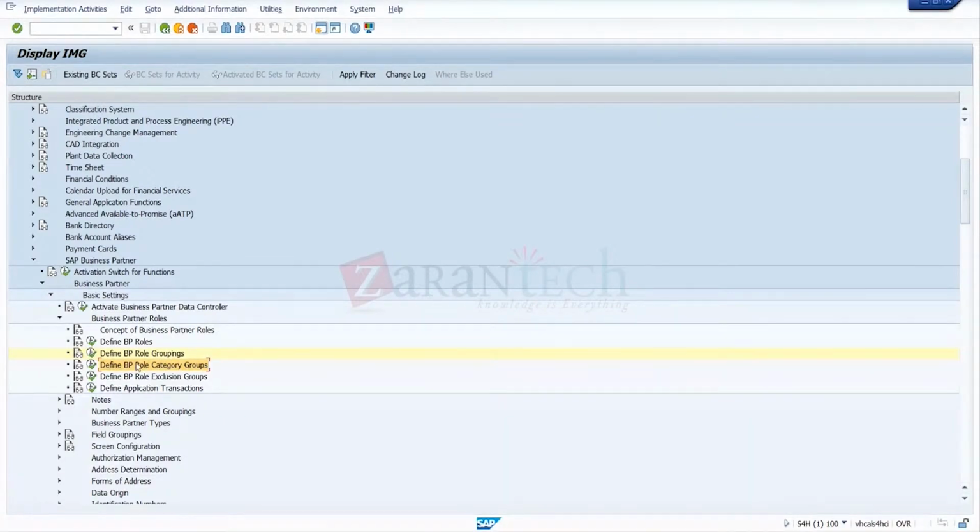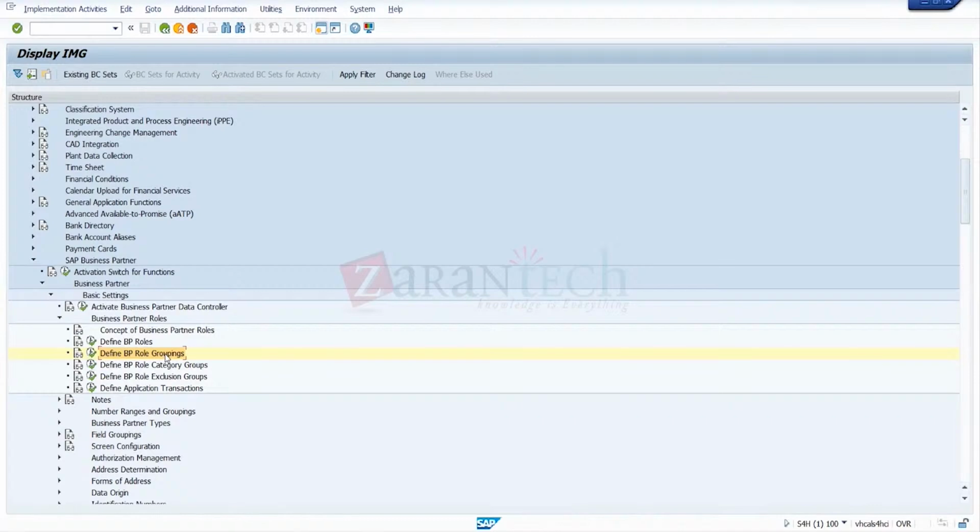This category group is like that, but the role groupings do not have any direct impact on customer master creation. It is mostly for information and reporting purposes. In BP master creation, only the BP role is directly affecting it, and the category group, which decides whether it is applicable for person, group, or company. That we can link here. This is only for our convenience in making the BP grouping and role groupings here.